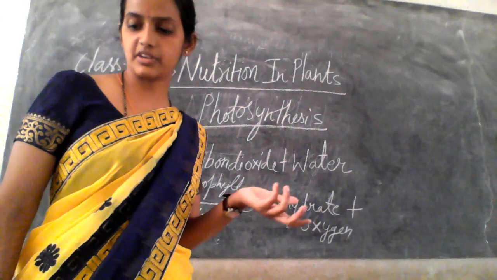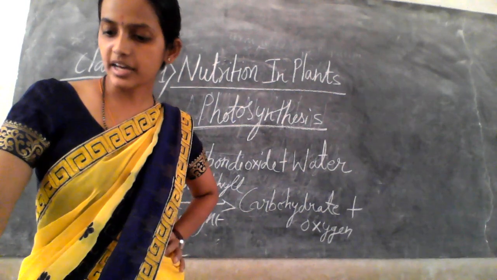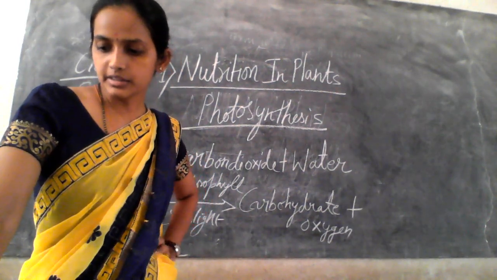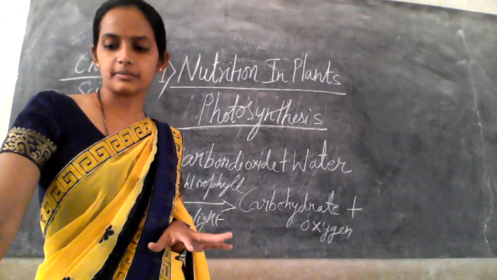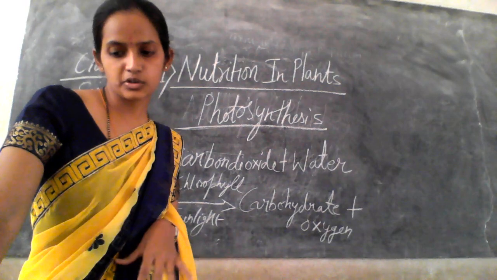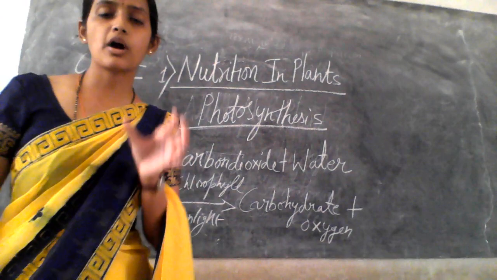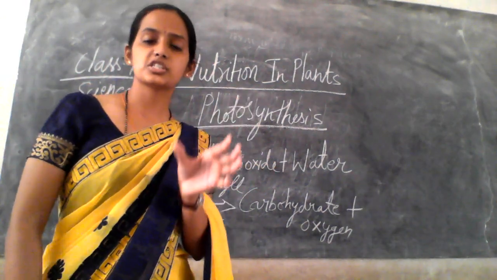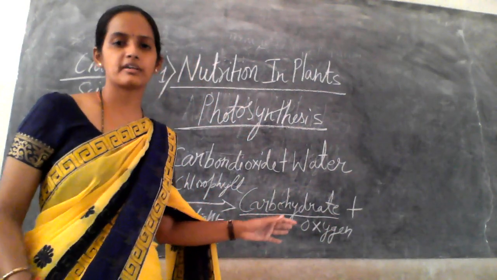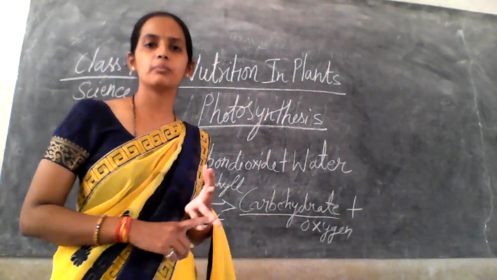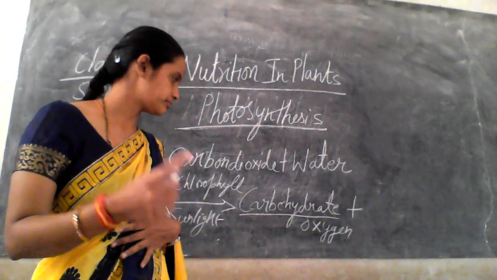You can see the equation in your textbook, figure 1.2, where carbon dioxide and water in the presence of sunlight, which is taken by chlorophyll, are converted into carbohydrate and oxygen. The carbohydrate is your food, which is prepared by the plant. So plants are the only organisms which make their own food.